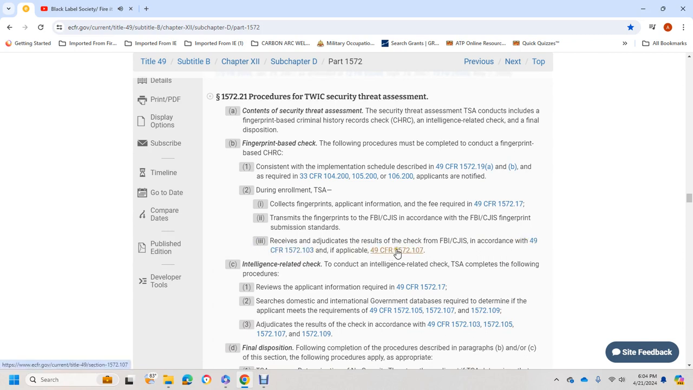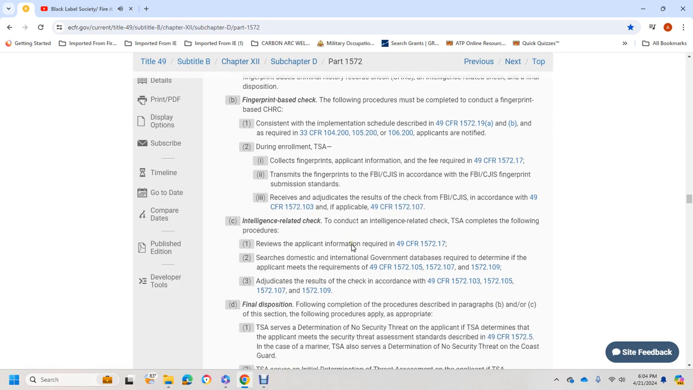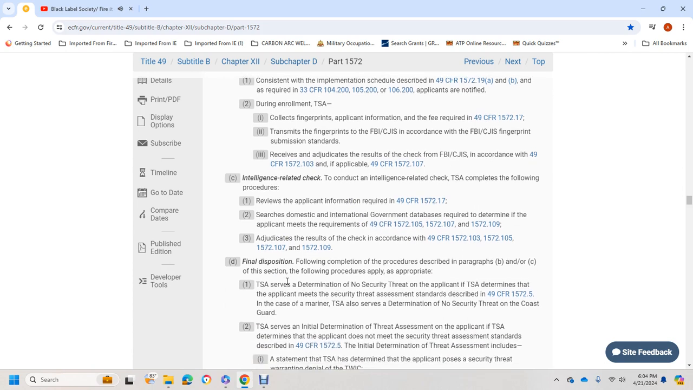Under Title 49 CFR 1572.107, the intelligence-related check: conduct an intelligence-related check with the completion of the following. Proceed with the review of the application information in Title 49 CFR 1572.17. Search domestic and international governmental databases as required to determine whether the applicant meets the requirements of Title 49 CFR 1572.105, 107, and 109. Adjudicate the results of the checks in accordance with Title 49 CFR 1572.103, 105, 107, and 109.